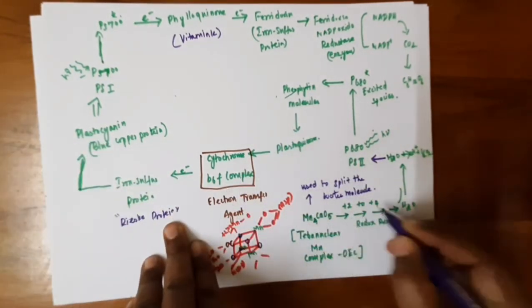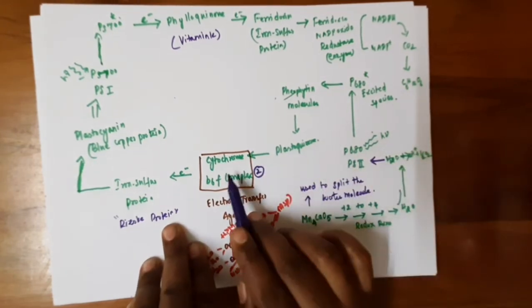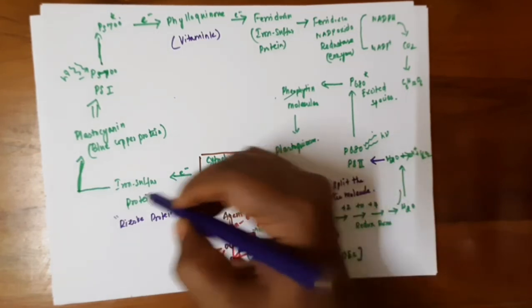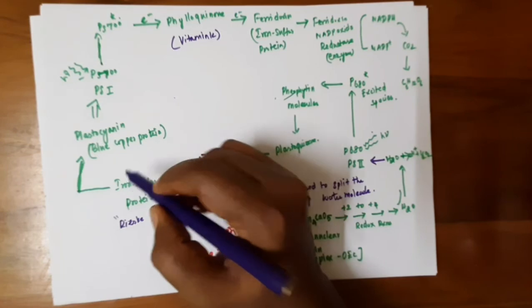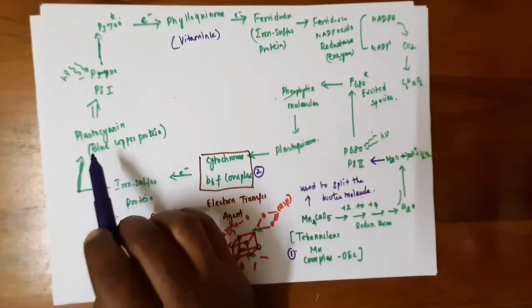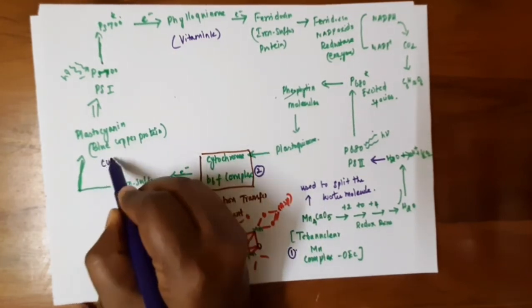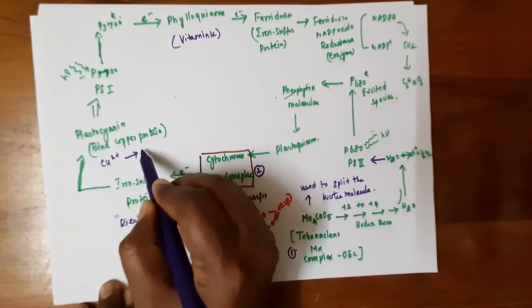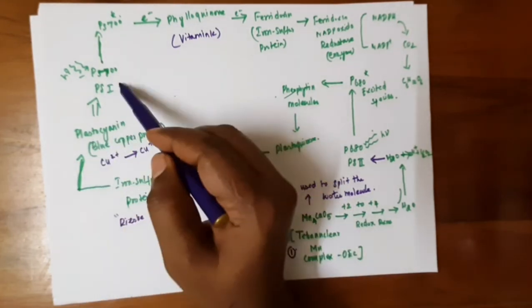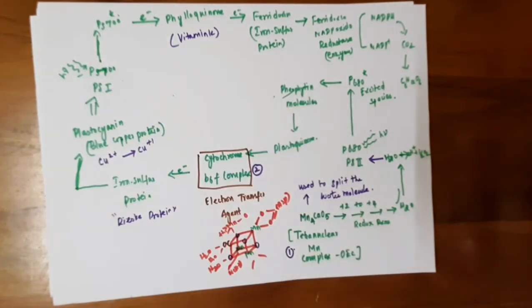This is the main important complex. This is the second metal complex, cytochrome b6f, the well known electron transfer agent. Then it transfers electrons to the Rieske proteins, iron sulfur proteins. Then this iron sulfur protein transfers to the blue copper protein that is called plastocyanin. In this plastocyanin, copper is the central metal atom, it is copper 2 plus, copper 1 plus. So it transfers electrons to photosystem 1. So the energy from photosystem 2 is passed to photosystem 1.